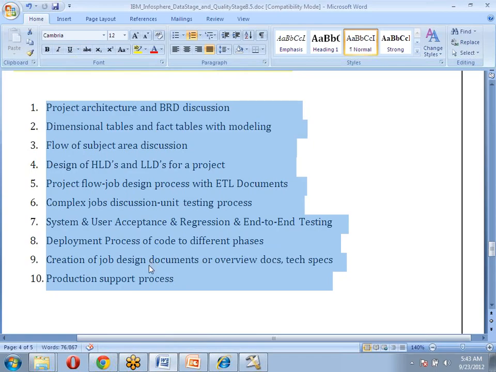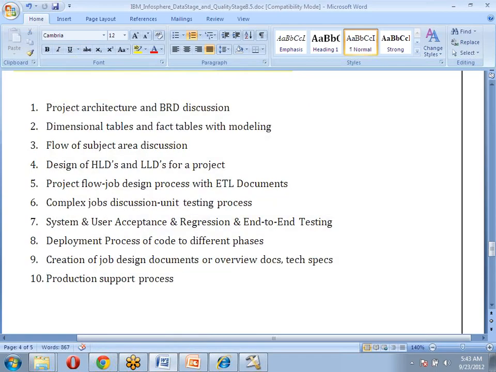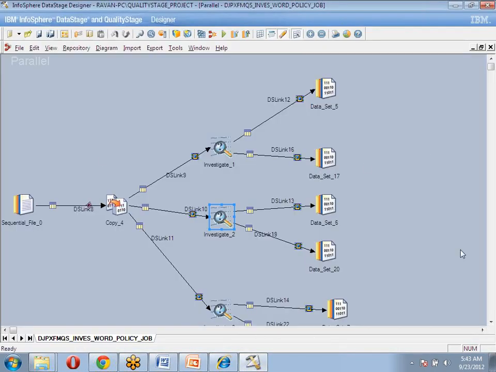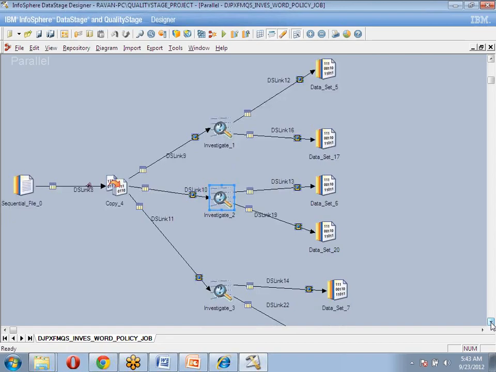Also, how to write a test case. For example, you are doing unit testing of your code. I designed this job and I want to do unit testing of it. Is it working fine? Is it giving output in the expected format? Or due to this job, is there any impact on other jobs? We also want to do regression testing.